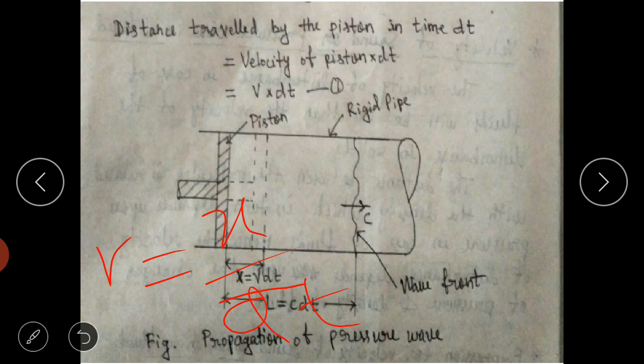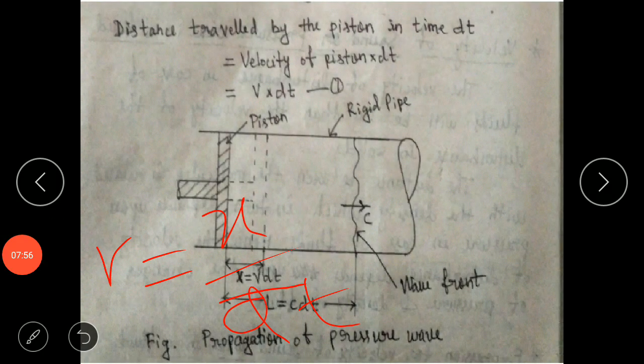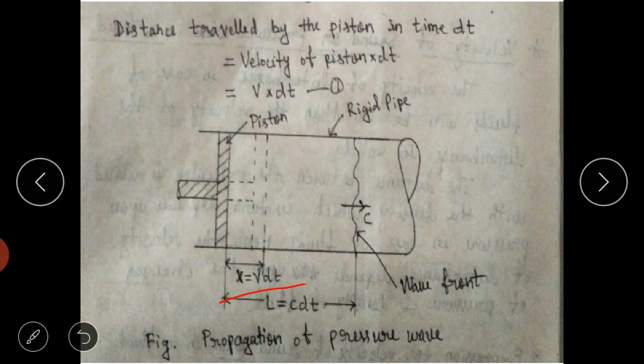So we can say that velocity is nothing but distance traveled divided by the time taken for that distance travel. The same basic definition of velocity is used here. So x is the distance moved by the piston, which is nothing but the velocity of the piston into the time taken for the travel of distance x.